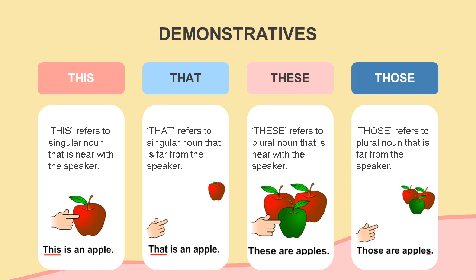These refers to plural noun that is near with the speaker. The items are more than one, so we can say these are apples. Those refers to plural noun that is far from the speaker. The items are more than one, and those are far away from us. We can say those are apples.